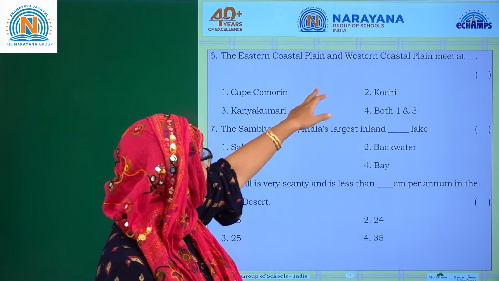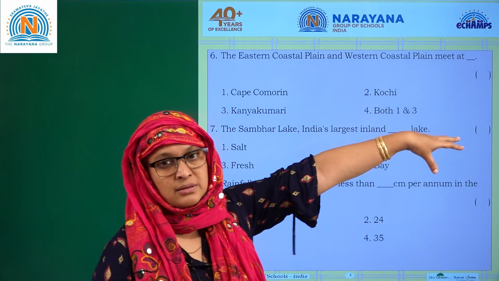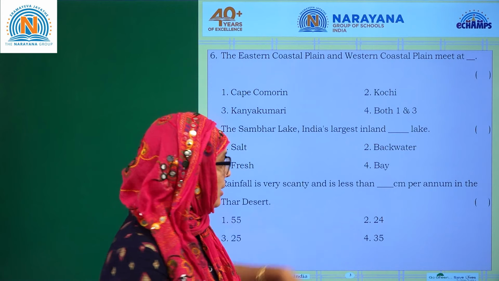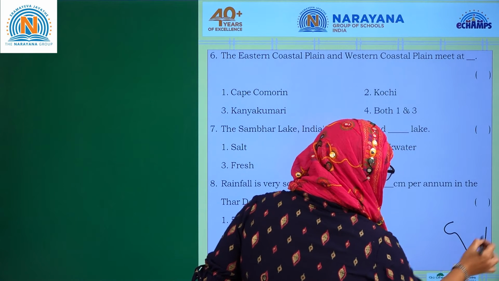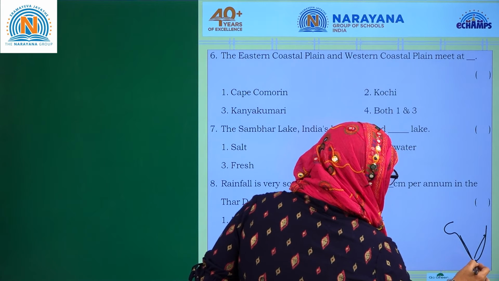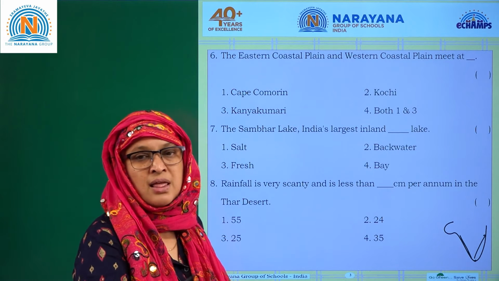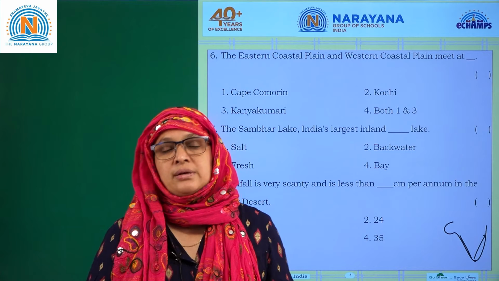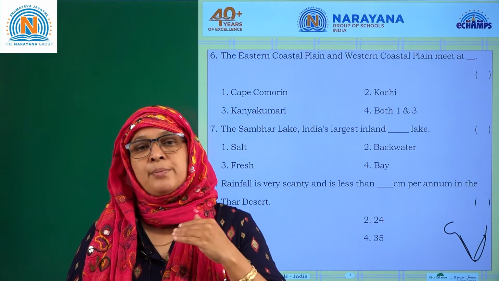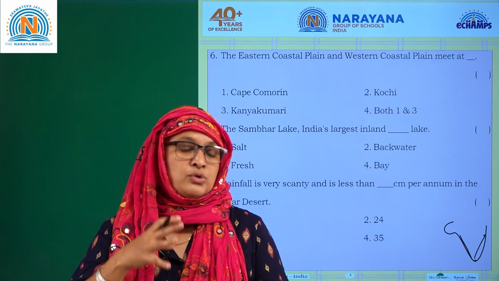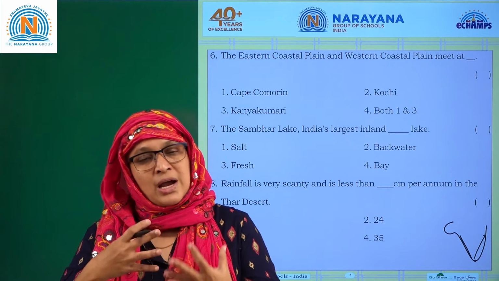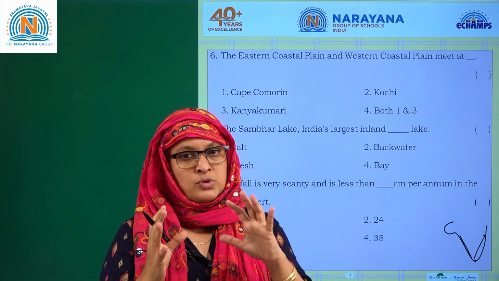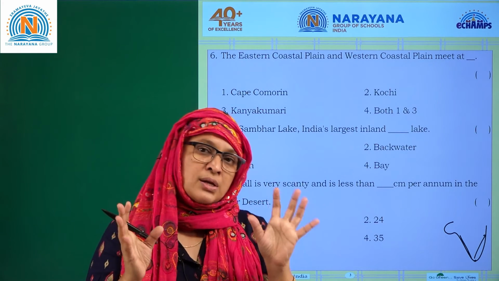The eastern coastal plains and the western coastal plains meet at. These are the coastal plains. Where do they meet? They meet at Kanyakumari. Where is Kanyakumari? It is in Tamil Nadu, right? Kanyakumari is also called Cape Comorin. This is a new word which you will learn slowly when you go to higher classes. But remember, Kanyakumari is also called Cape Comorin. So don't get confused whether Kanyakumari or Cape is the answer, both are the same.